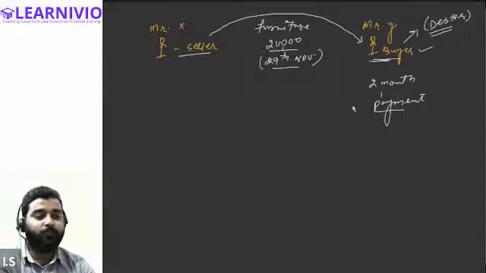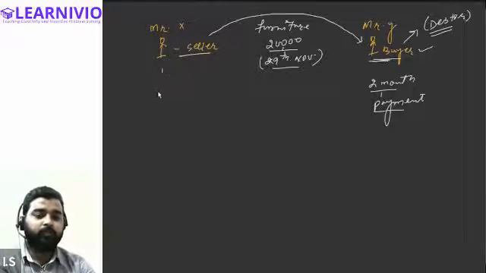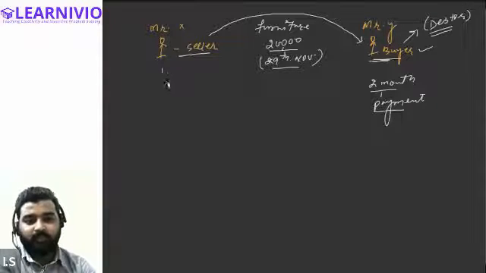Now, what is the debtor saying? The debtor is saying that I promise to pay 20,000 to you after a period of 2 months. Now, the seller is saying, I don't believe you, and I want you to make the promise in writing. So what does the seller do?